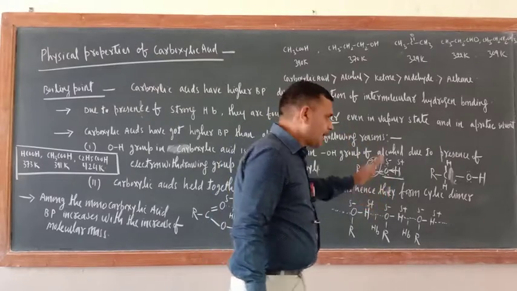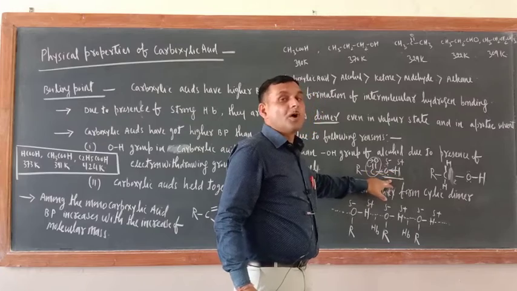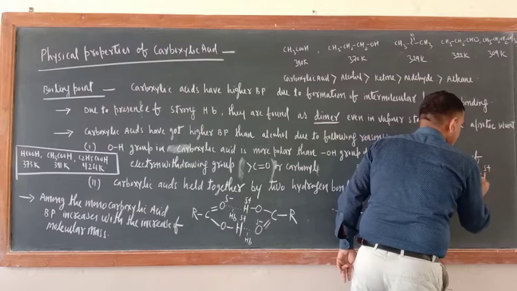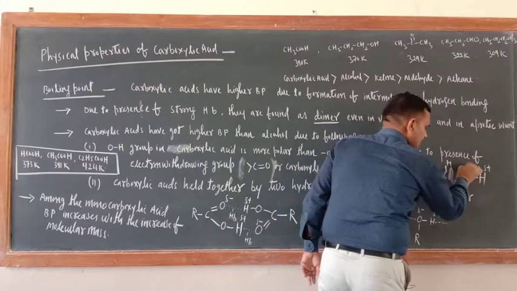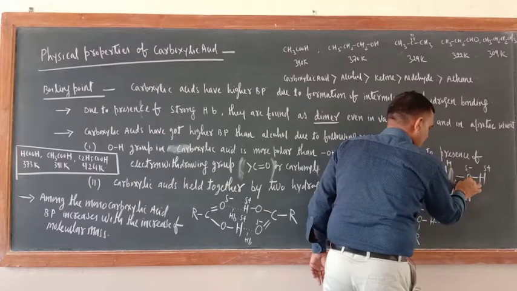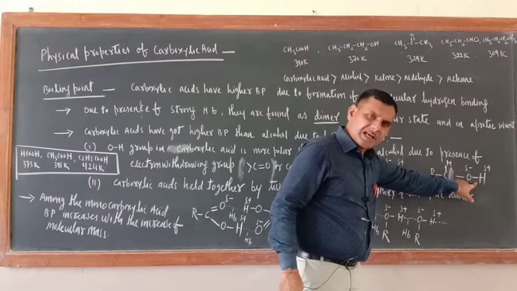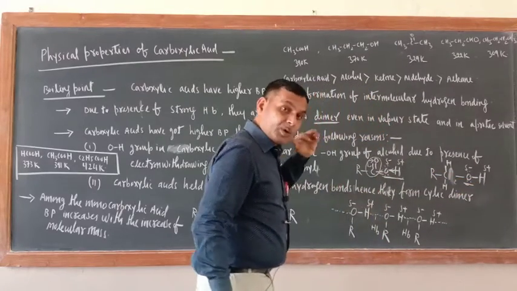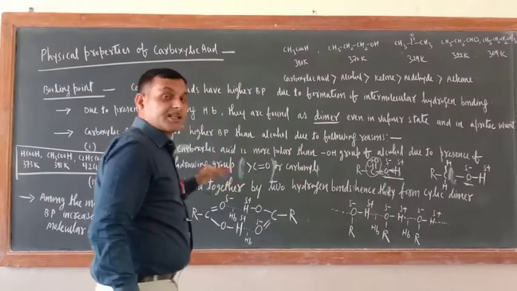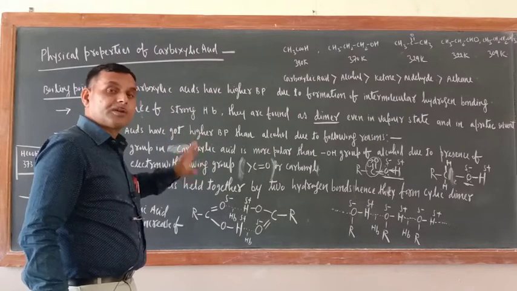It will receive some, but this is a comparative study: as compared to the OH of carboxylic acid, the polarity of this OH group is less. Greater the polarity, greater will be the ease of formation of hydrogen bond. That is why the hydrogen bond in carboxylic acid is stronger than the hydrogen bond of alcohol.